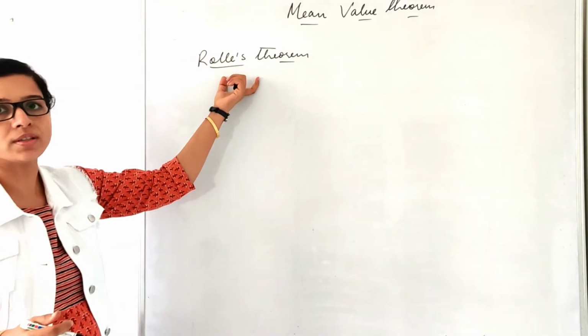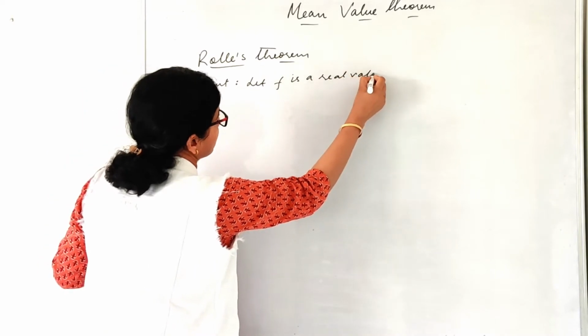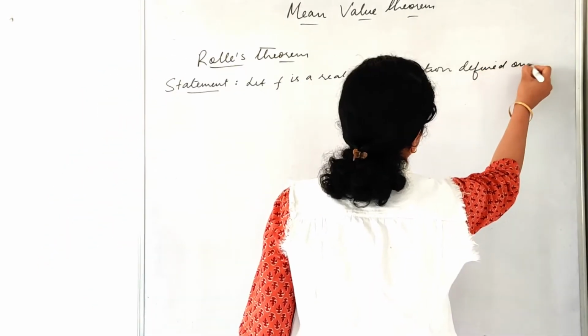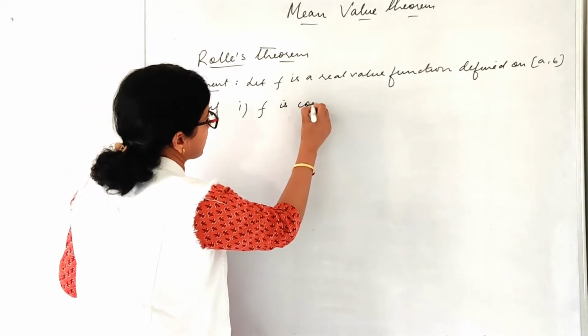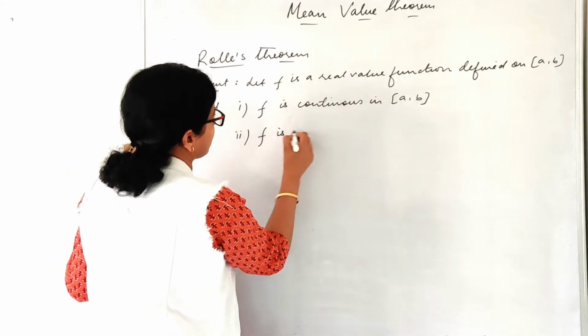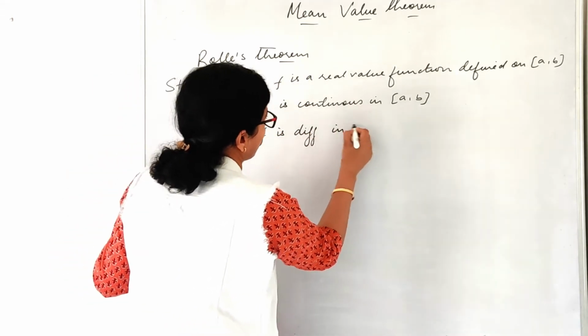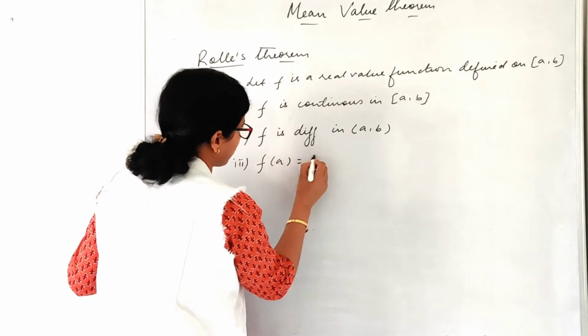So let us check what the statement of this theorem is. Let f be a real valued function defined on the closed interval a comma b. First, f is continuous in the closed interval a comma b. Second, f is differentiable in the open interval a comma b. And third, f(a) equals f(b).